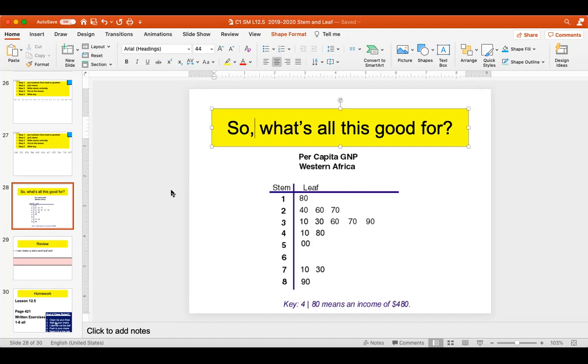Questions on anything that we've done today, stem and leaf plots? Now, I had more examples, but obviously it looks like everyone understands what's going on. But any questions? Yes. Why is it easy? Well, there are some times when math is ridiculously easy, and this is one of them. Or ridiculously, stupidly hard.